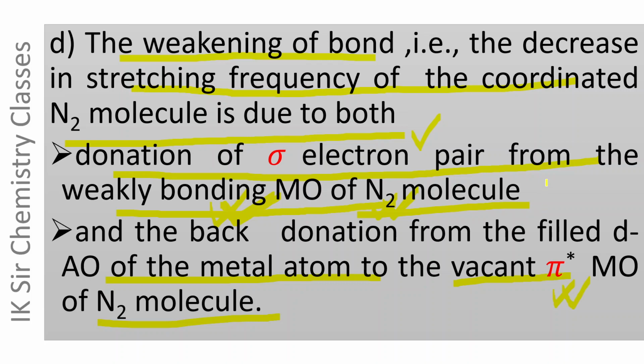Both these phenomena lead to a decrease in NN bond order and NN stretching frequency. Both the sigma bond and pi bond between metal and nitrogen atom in dinitrogen complexes lead to a decrease in NN stretching frequency, while in metal carbonyls only the pi bond formation leads to a decrease in carbon-oxygen stretching frequency and its bond order.